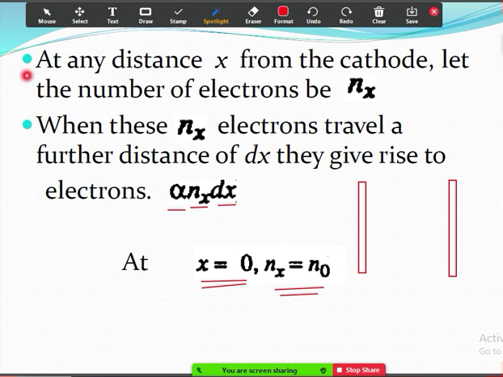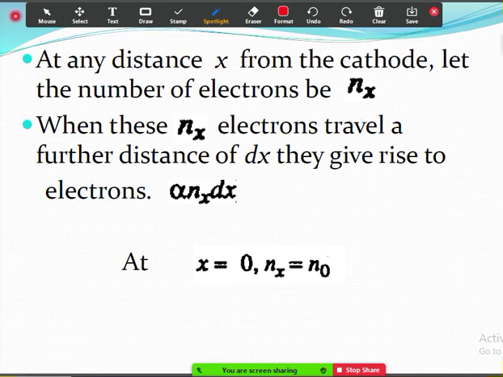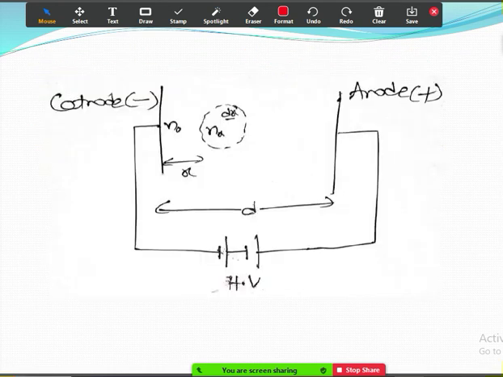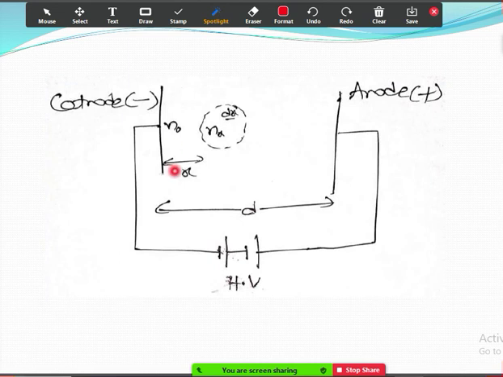So this is the scenario for starting our derivation. This is the diagram. This n naught is the initial number of electrons. At x is equal to 0, the number of electrons is n naught.